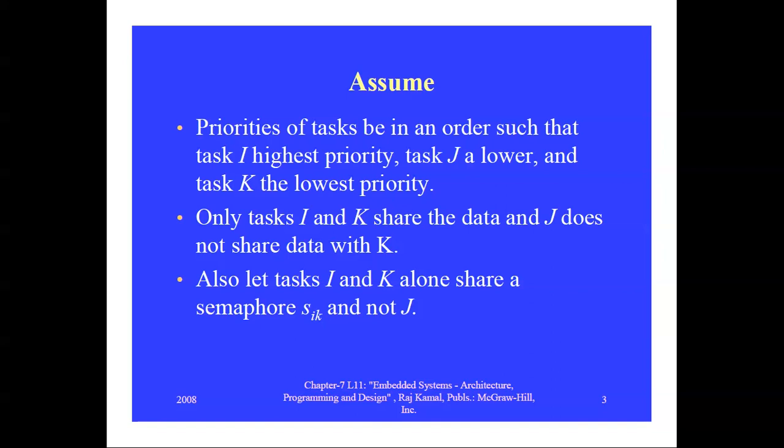Next, only tasks I and K share the data, and J does not share data with K. So I and K are the tasks sharing the data, and J, the middle one, is not sharing any data with K. Also, taking the case of a semaphore SIK, I and K share the semaphore but not J. So J is completely avoided.